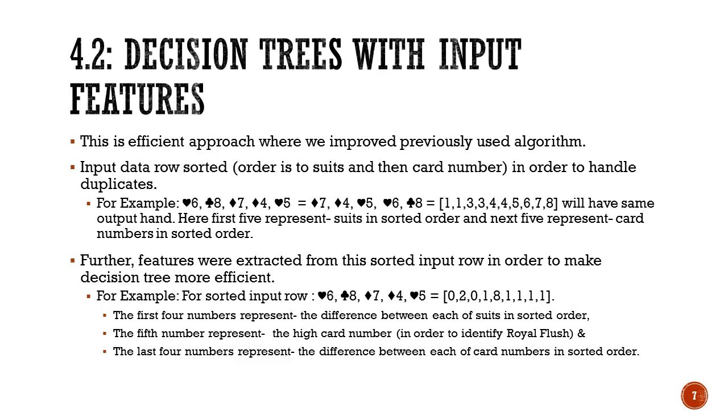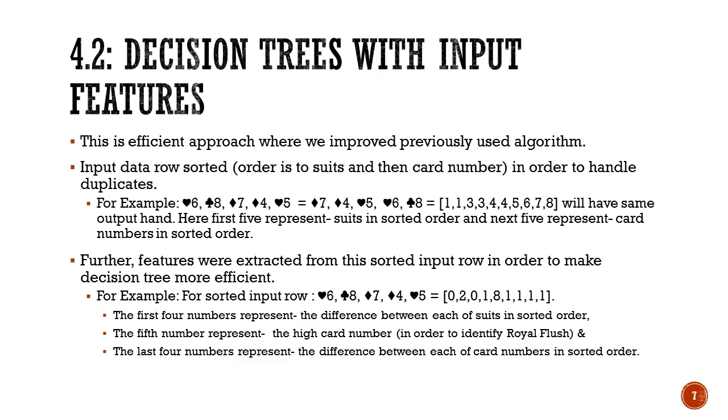given the example which is given in the slide, we created an input feature array of length 9, where the first four numbers represent the difference between each of the suits in the sorted order. So given these suits, that is heart, club, diamond, and spades, whichever is shown here, we get the output as 0 2 0 1.